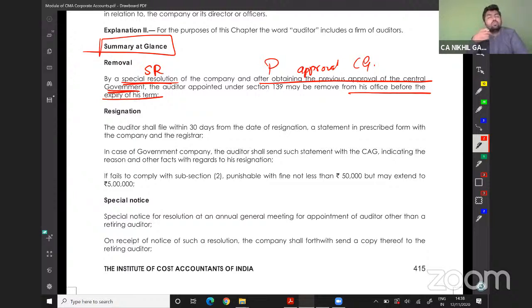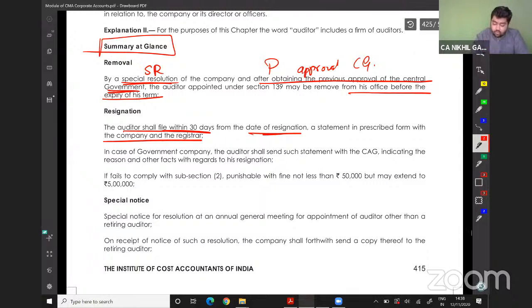If the auditor wants to resign, the auditor shall file within 30 days from the date of resignation a statement in prescribed form with the company and the registrar. See, if you want to resign, within 30 days of your resignation you should file a form with the company as well as with the registrar of your intention to resign.